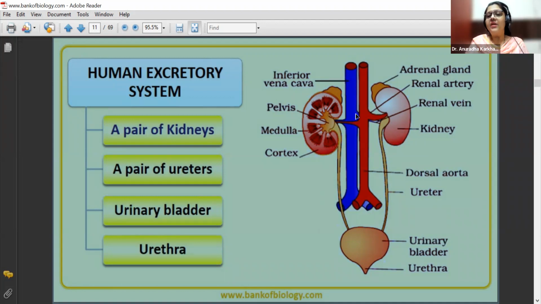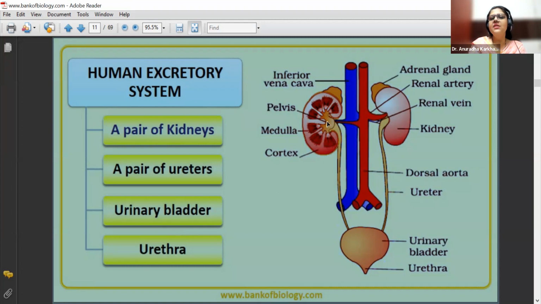So in this way, the oxygenated blood will now reach the rest of the body. So it's going to now reach via this particular, what is this? This is going to be your dorsal aorta, from where this artery will emerge, and the artery will carry oxygenated blood to the kidney. Correct? So the kidney is going to get supplied with oxygenated blood.